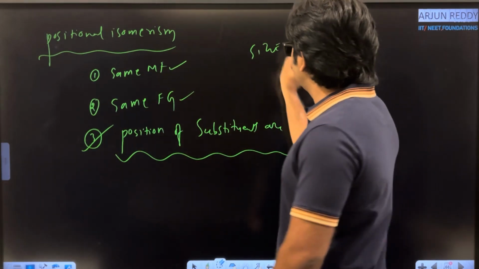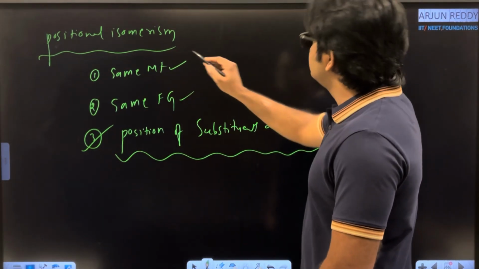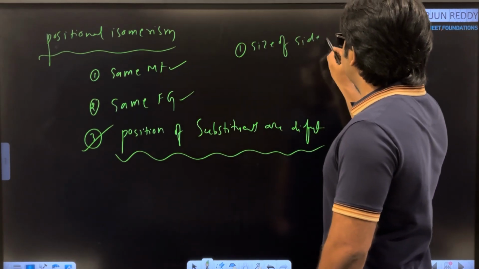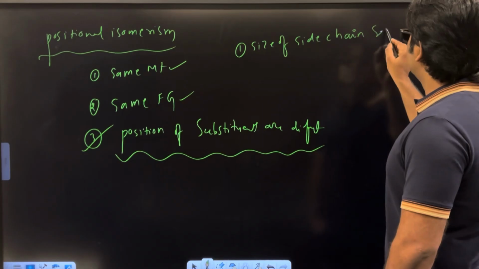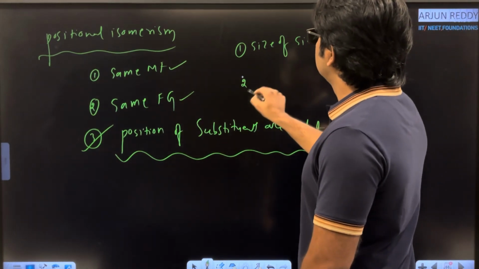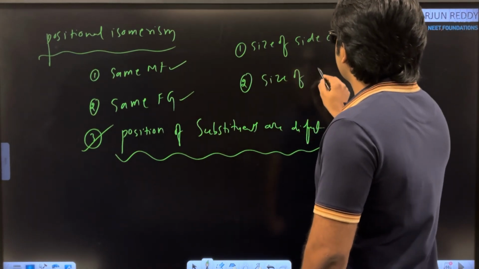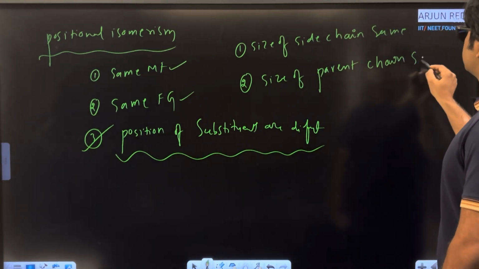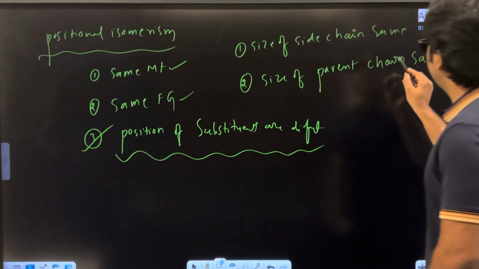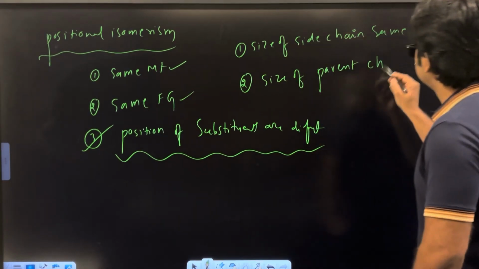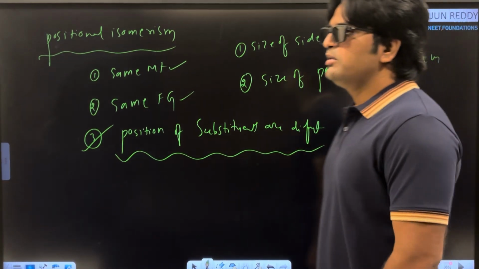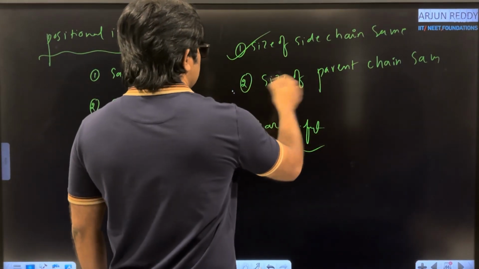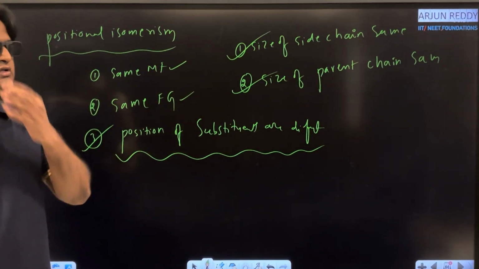One second, I am writing these 2 points also. Remember, in positional isomerism, size of side chain same. Okay, second one, size of parent chain also same. Remember these 2 points. In positional isomerism, size of side chain is same and size of parent chain also same.